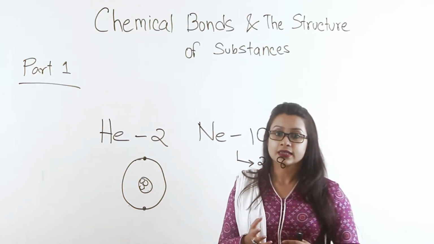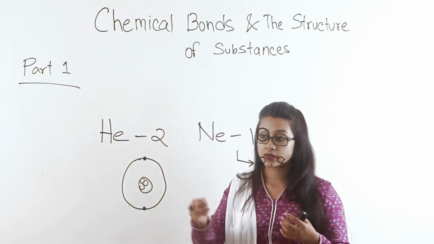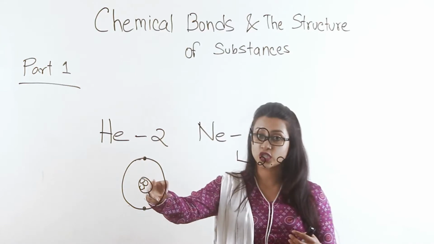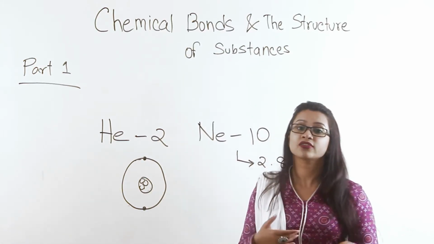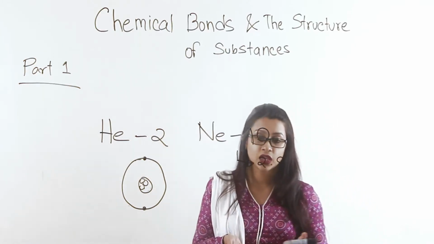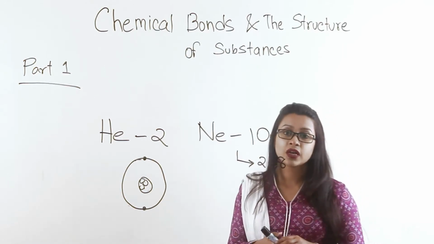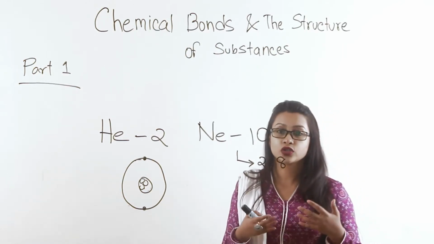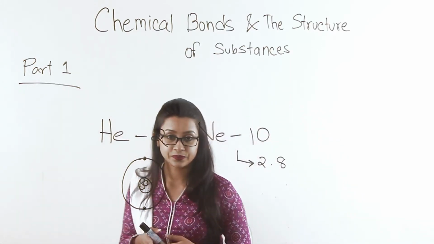So noble gases have structures with either a complete duplet, meaning 2 electrons in the first shell, or a complete octet, meaning an energy shell filled with 8 electrons. Having such a compact structure makes them very hard to take part in reactions.